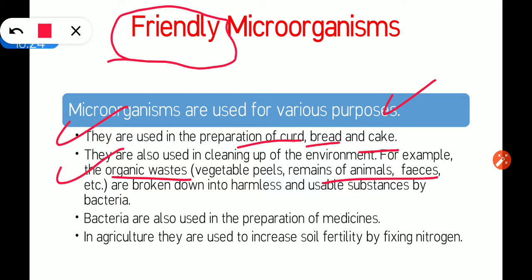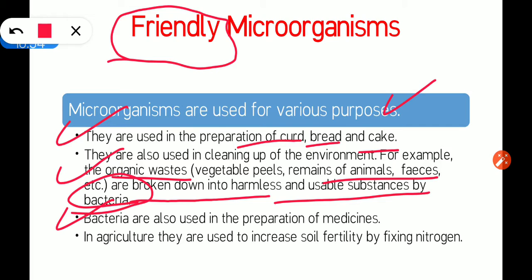These organic wastes are broken down into harmless and usable substances by the bacteria. These bacteria are called decomposers because they decompose the dead and decaying matter and organic waste into harmless and usable substances. So this is how bacteria help in cleaning the environment.